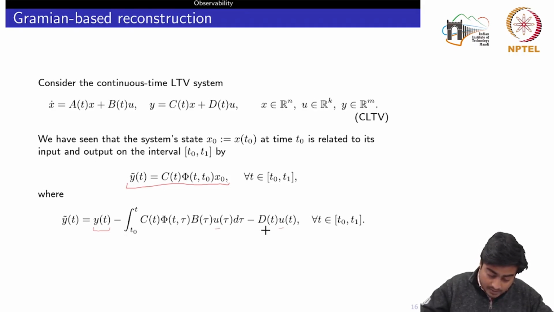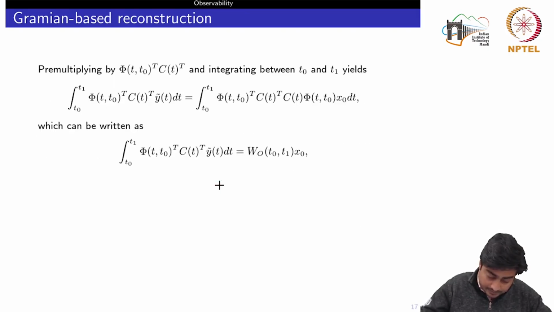Basically we want to construct this x0, and we had seen earlier the difficulty that if my C is not invertible, then I cannot compute this x0. But using the Gramians, we will see how we can do the reconstruction of x0. So we will pre-multiply by this term, where phi is the state transition matrix and C is the output matrix.